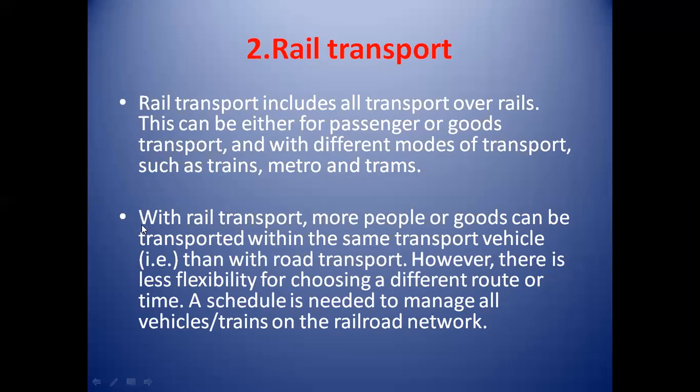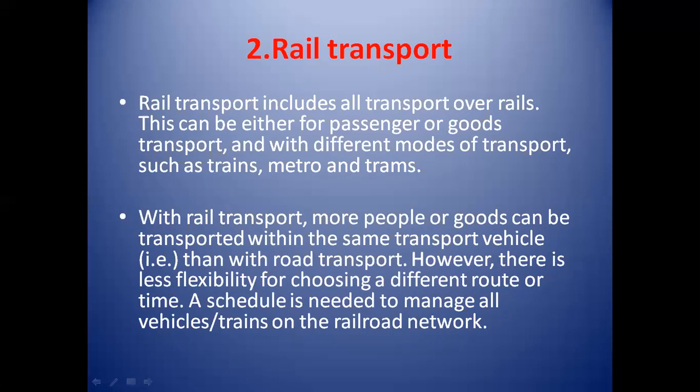Then next point is, with rail transport, more people or goods can be transported within the same transport vehicle than with road transport. However, there is less flexibility for choosing a different route or time. A schedule is needed to manage all the trains on the railroad network.